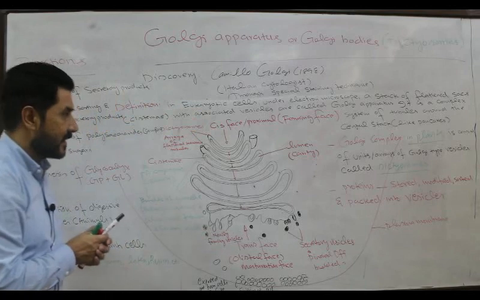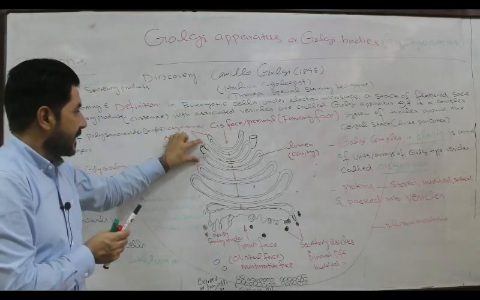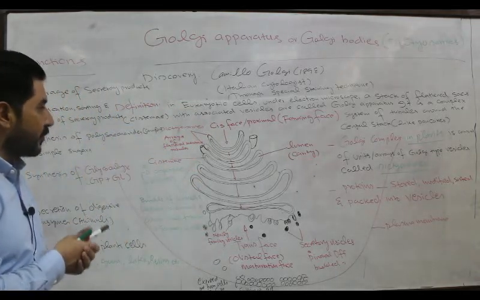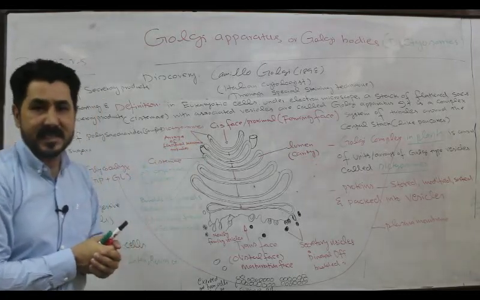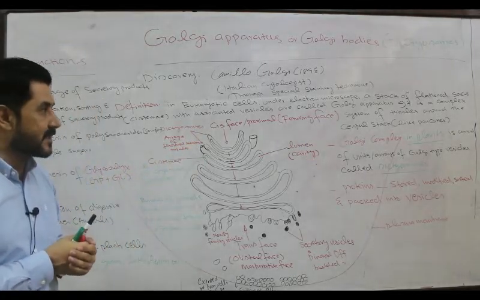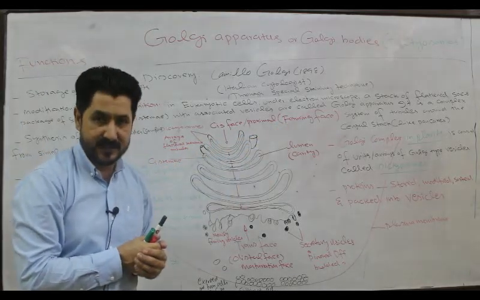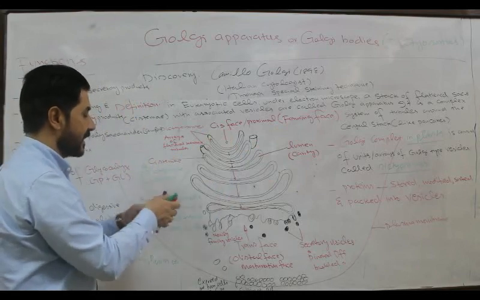These units have two faces. One is called the cis face or proximal face, which is also called the forming face. The forming face will always be towards the nucleus.